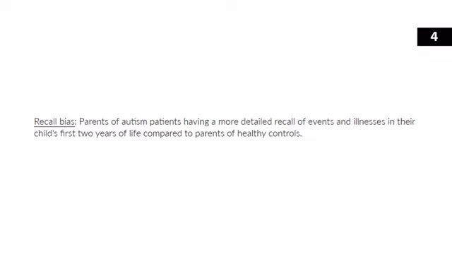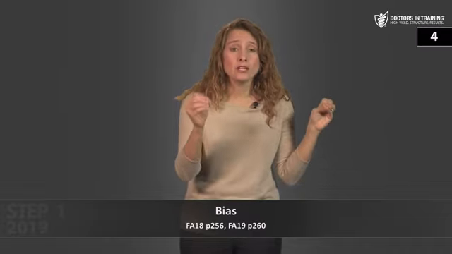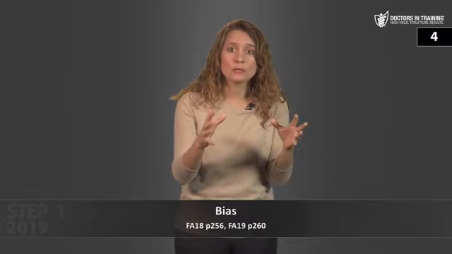When a child is diagnosed with autism or some other medical condition, the parents of those children often spend a lot of time trying to recall each and every event and exposure that occurred over the period of time prior to the diagnosis. When these parents are asked to recall details of their child's history, they will be able to give a very detailed, accurate description.